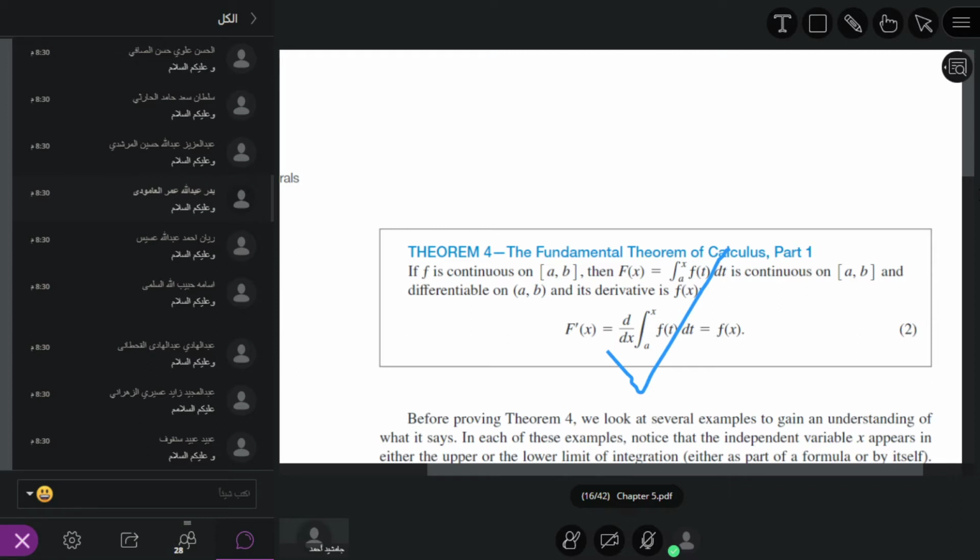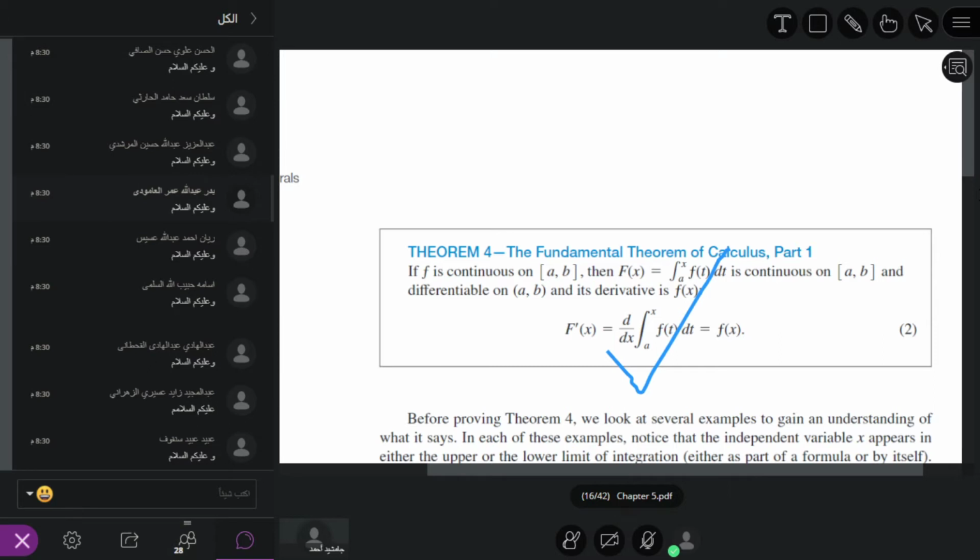So what this says is, if f is continuous on the closed interval ab, then F of x, the integral of f of t from a to x, is like a definite integral, because here the upper limit is x and the lower limit is a.